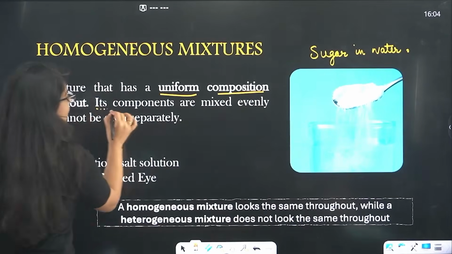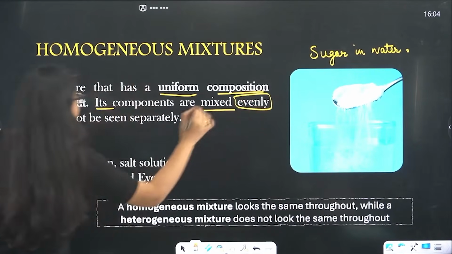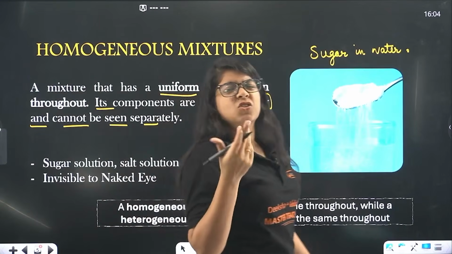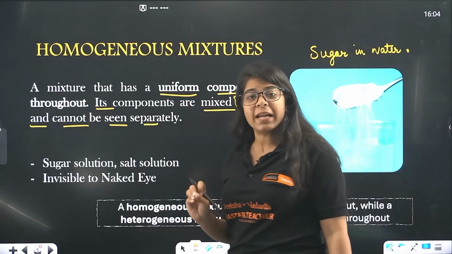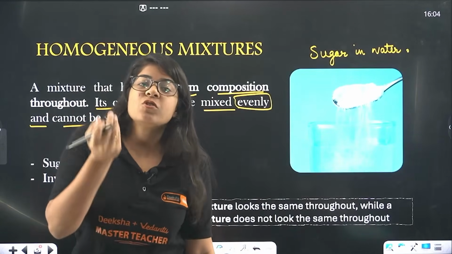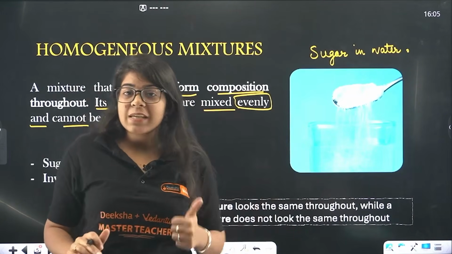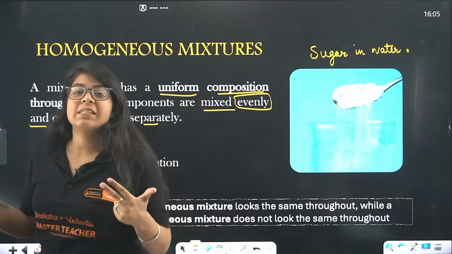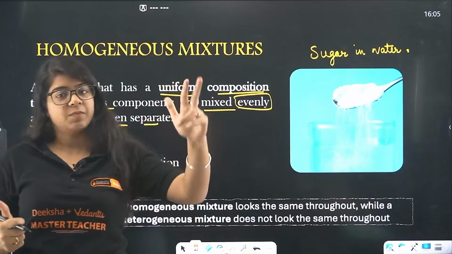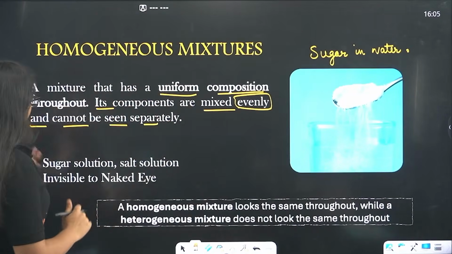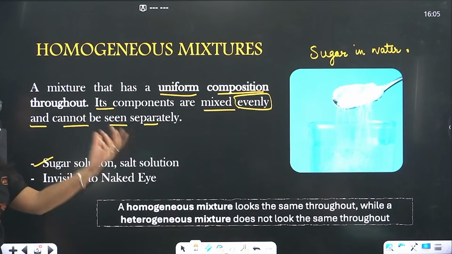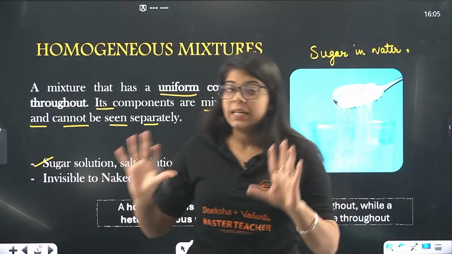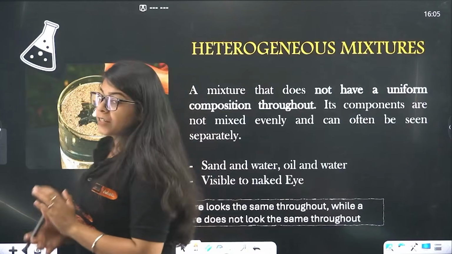Then its components are mixed evenly, right? Its components are mixed evenly and cannot be seen separately. When the sugar is completely mixed, you cannot see sugar crystals differently than water, right? That's not the case because it's a homogeneous mixture. Understood? It looks the same throughout. If we're talking about taste, it tastes the same throughout, right? And they cannot be seen separately. These are the three main points of a homogeneous mixture. Understood? Okay, beta. Now we have the examples that are sugar solution, same as salt solution, okay, and invisible to naked eyes. Done. Now moving on to heterogeneous mixture.